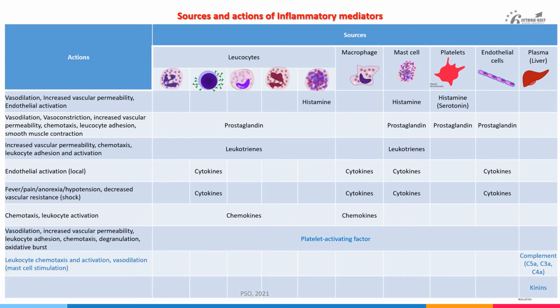The plasma-derived mediators include complement and kinin. The complement proteins are a collection of soluble proteins and there are more than 20 complement proteins. Among them all, C5a, C3a, and C4a mainly play a role in inflammatory responses. Their actions include leukocyte chemotaxis, activation, and vasodilatation by mast cell stimulation. Another plasma-derived mediator, kinin, causes increased vascular permeability, smooth muscle contraction, vasodilation, and pain.